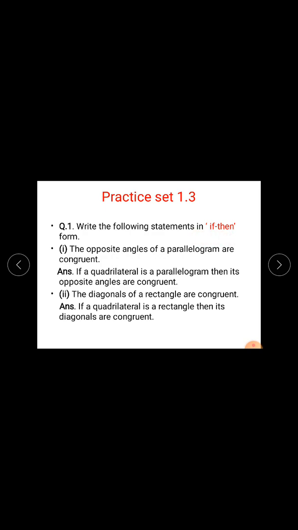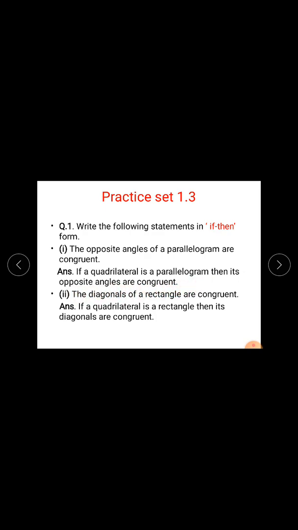So how will you write? If a quadrilateral is a parallelogram, then its opposite angles are congruent. First find out what is given. Here one parallelogram is given, so it is your if part. So, if a quadrilateral is a parallelogram, then its opposite angles are congruent.